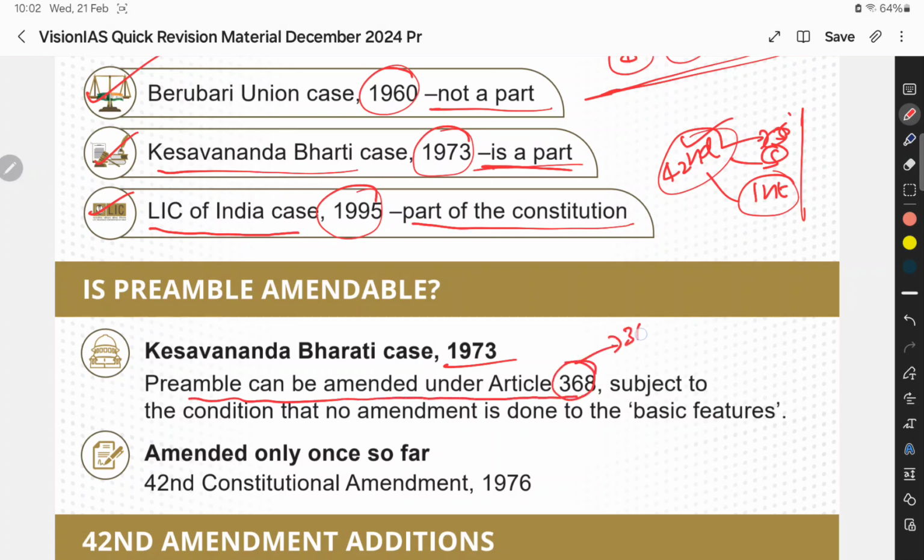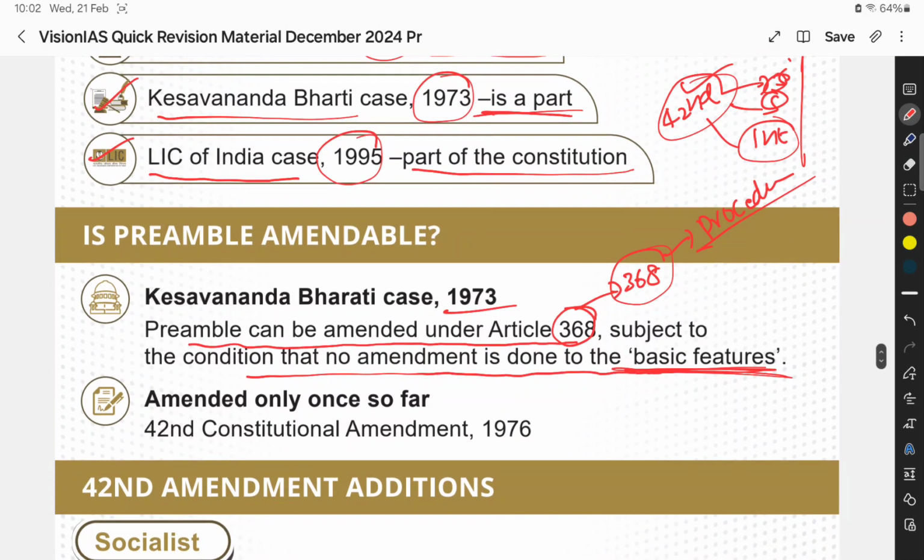Article 368 mentions how the Indian Constitution can be amended and gives the procedure, subject to the condition that no amendment is done to the basic features. So in the Kesavananda Bharati case, the Supreme Court brought the concept of basic features, also called basic structure. You can make changes to the Indian Constitution, but you cannot change its basic structure.